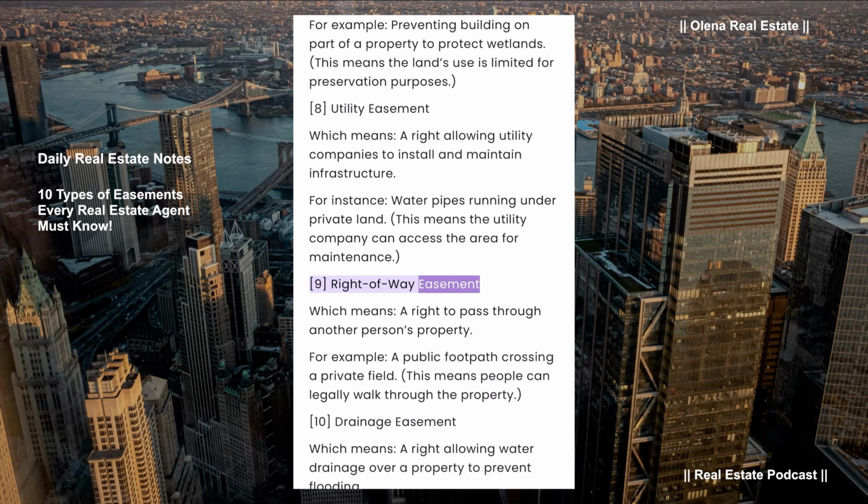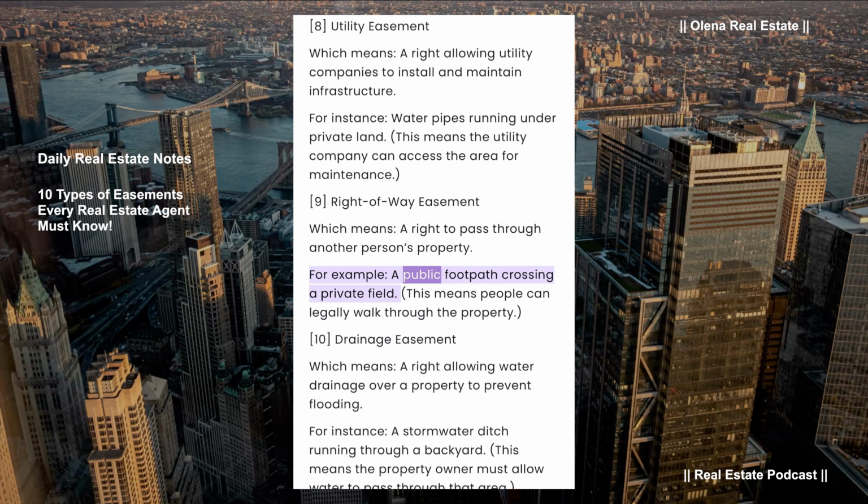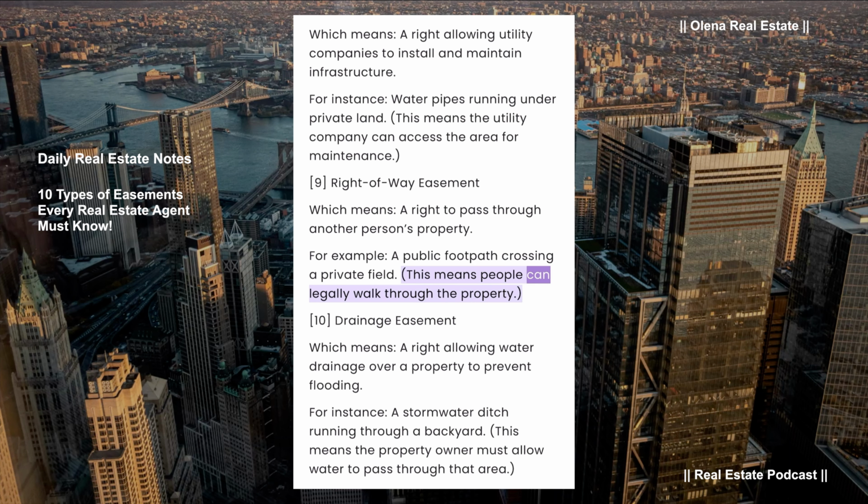Right-of-way easement, which means a right to pass through another person's property. For example, a public footpath crossing a private field. This means people can legally walk through the property.